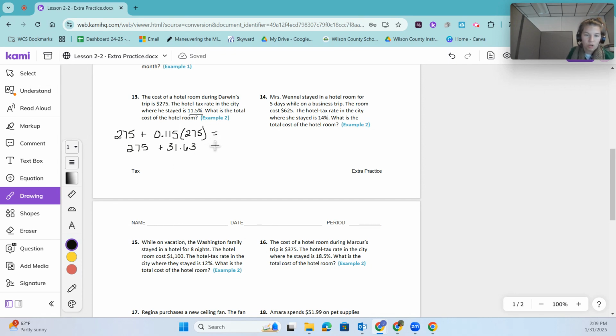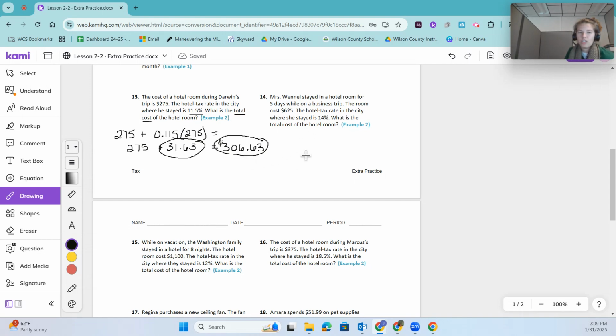So the total cost of the room is actually $306.63. Again, I got 0.625, but the 5 rounded that 2 up to a 3 here. So $306.63. That's when we're looking for that total cost. Now, if they ask just for the tax, this is what you're going to give as your answer. But these are asking for the total cost of the room, which means you need the amount of the room plus the amount that's going to be taxed, and then add those together to get the total.